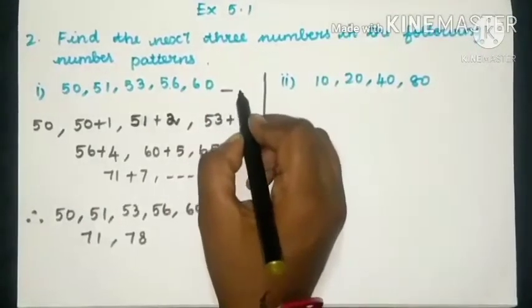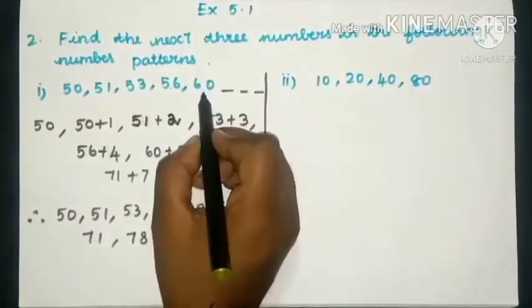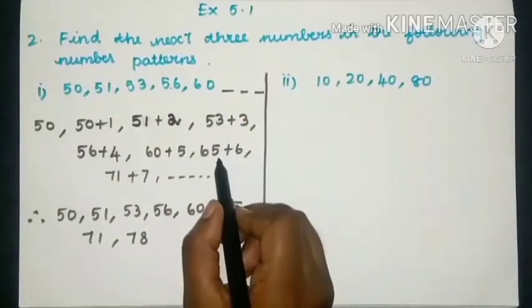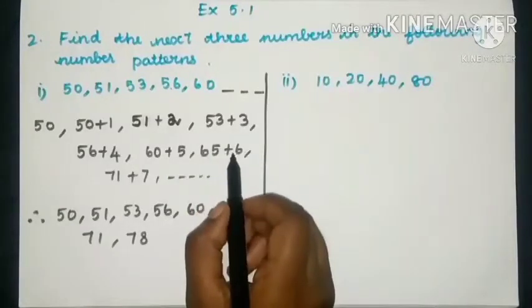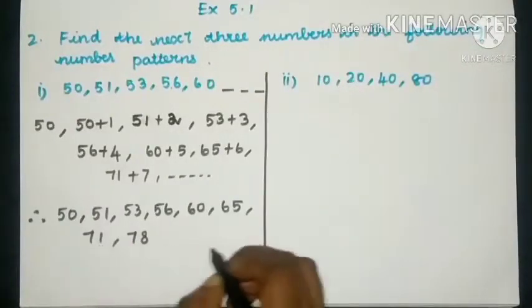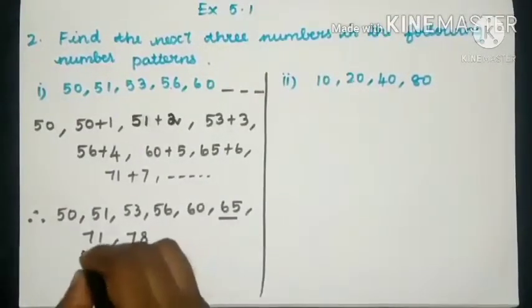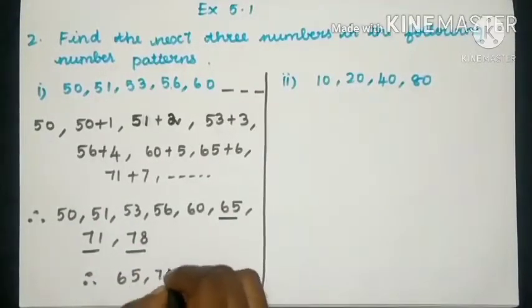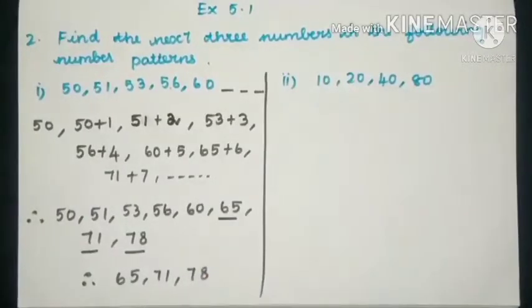And then you have to find the next 3 terms. If you add 60 plus 5, you will get the next term. And if you add 65 plus 6, you will get the answer as, yes, 71. Like this, you got the next 3 terms. The next 3 terms are 65, 71, 78. Now let's find the second sum.